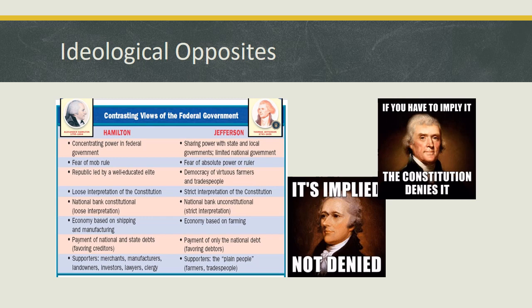Jefferson was a strict constructionist, which was a narrow interpretation of the Constitution. These people think that if the Constitution does not expressly grant the government the power, they could not exercise it at all. We will give an example of these interpretations in more detail in a minute.